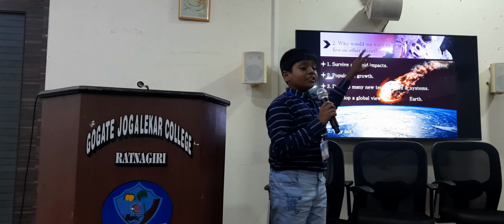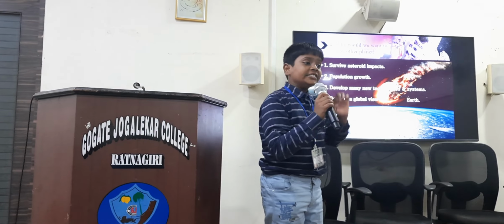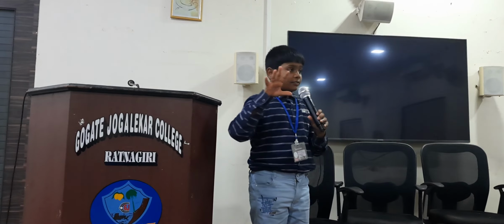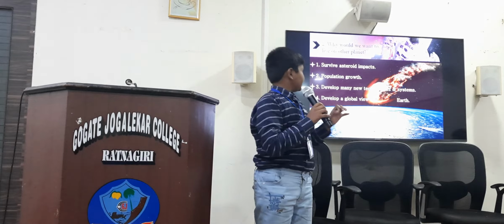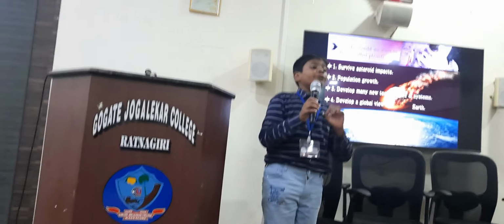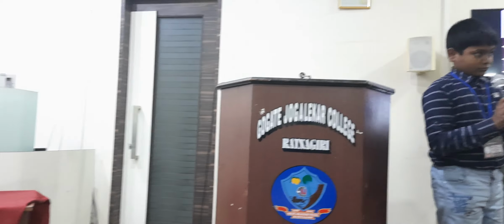Next is population growth. Population growth is one of the major problems on Earth. Now we all know from the population data that every second there are four new children born in the world, and two deaths per second. So if we check, there are two extra people in the world per second.